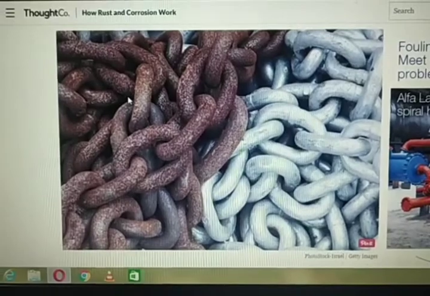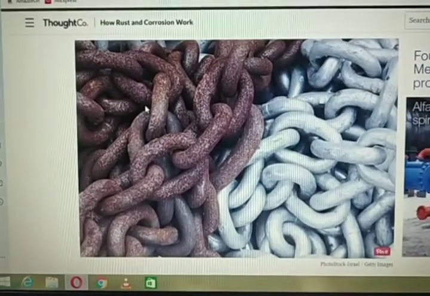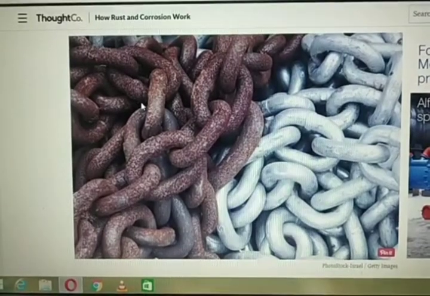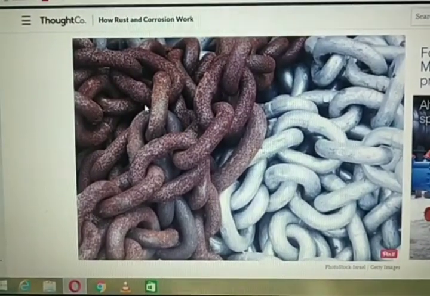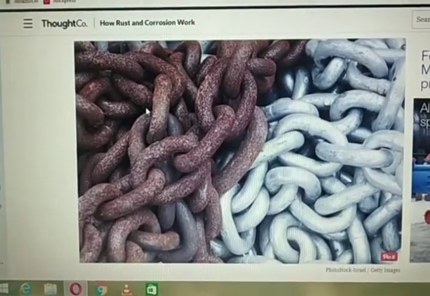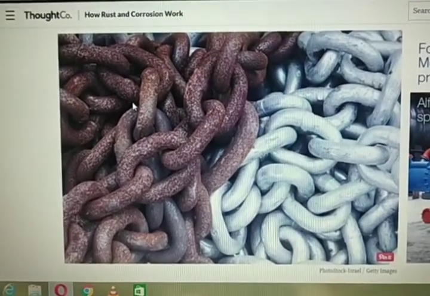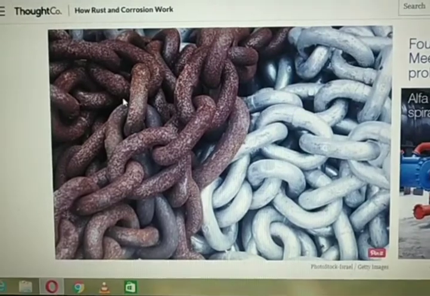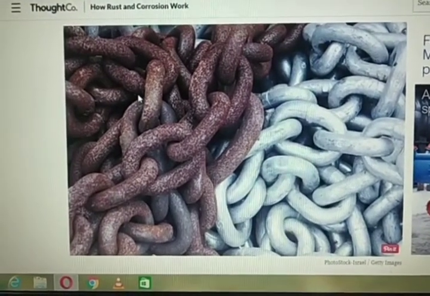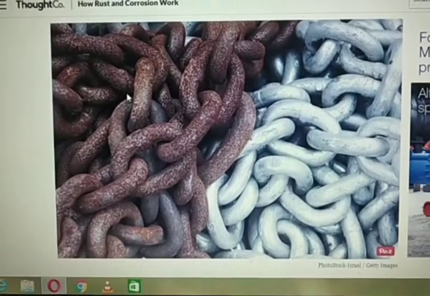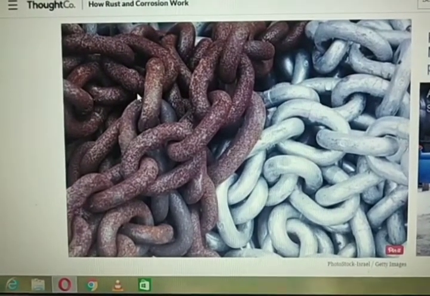Now let's come to our next topic, that is rusting of iron. What type of change is it? It is a chemical change. Why? Because a new substance is formed. You can see here, brown powdery substances are formed. Now can you get back iron from this brown powdery substance?